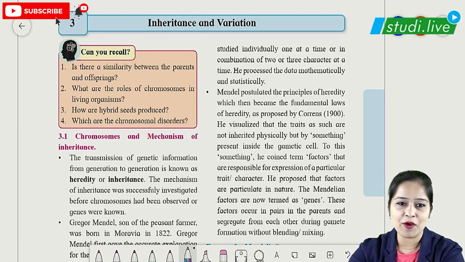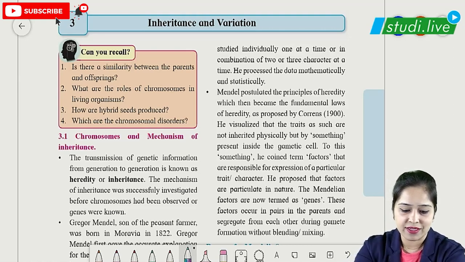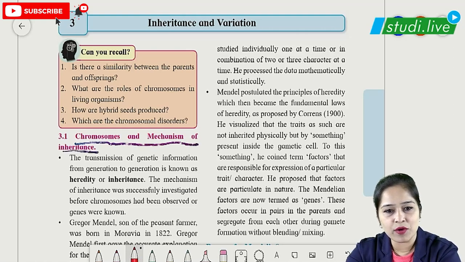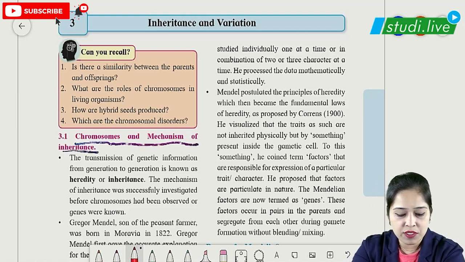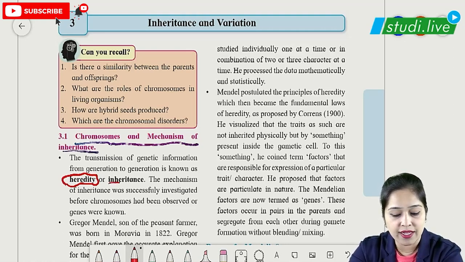Now, the first topic of ours is chromosomes and mechanism of inheritance. In this topic, what we are going to see is what is important here. The first and most important definition which we need to study is of the term heredity. This heredity is also called inheritance. So we have to see what is heredity and what is inheritance.